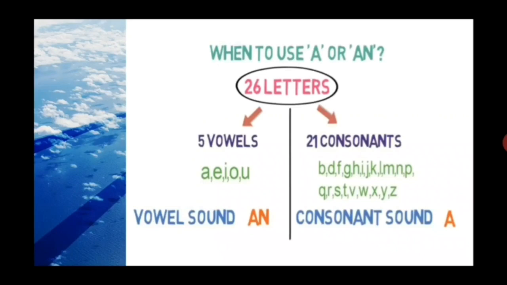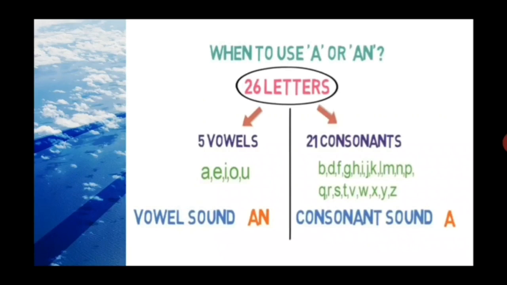That's why I first told you about vowels in detail, because you need it to know the use of a and an. When any noun starts with a vowel sound, not vowel letters only. It can be letters, but it has to be the vowel sound.